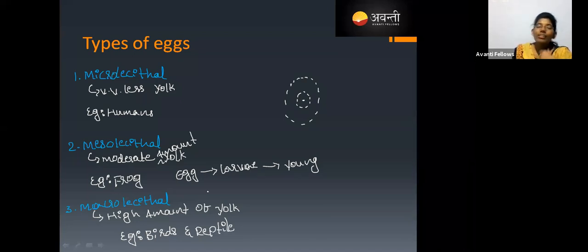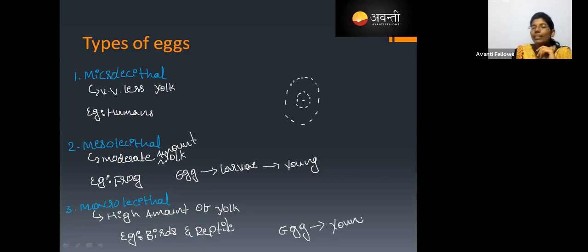That yolk itself gives food to the developing embryo until it develops into the young one, which means the egg directly develops as the young one. This is direct development. That is why these eggs require a high amount of yolk. Understand? Yes or no? Click on yes or no.